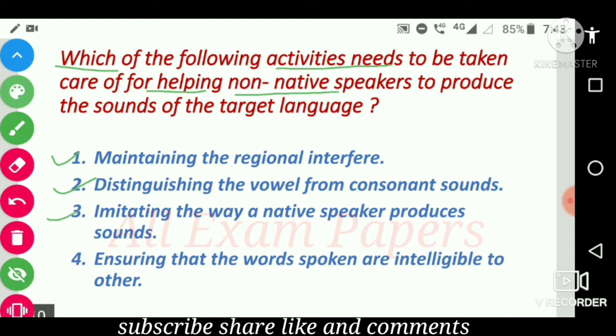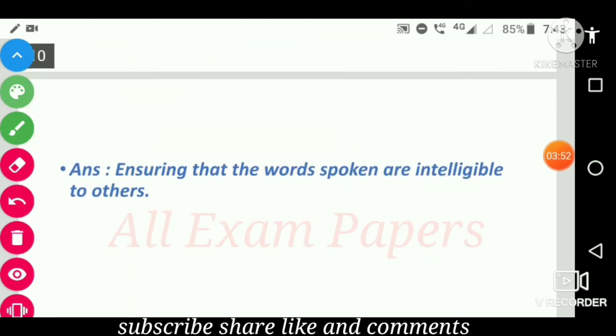Third one is imitating the way a native speaker produced sounds. And fourth one is ensuring that the words spoken are intelligible to others. And the answer is ensuring that the words spoken are intelligible to others. This is the correct answer.